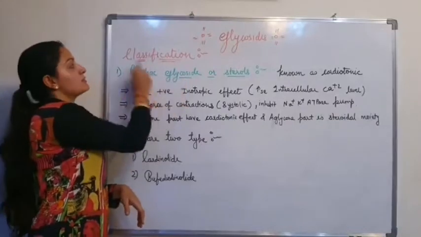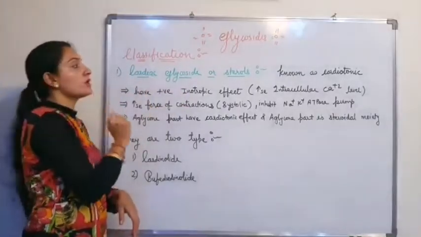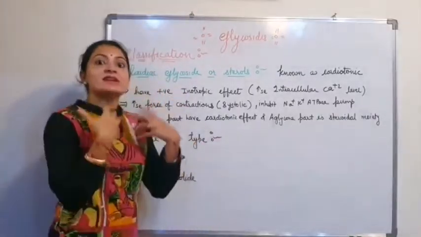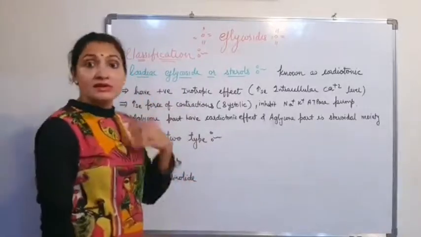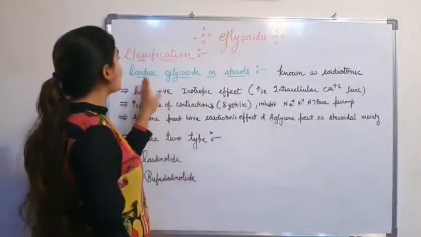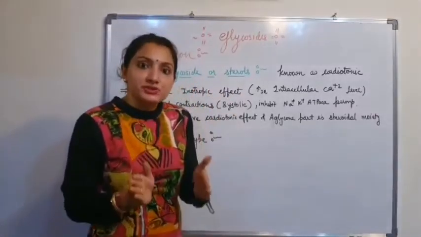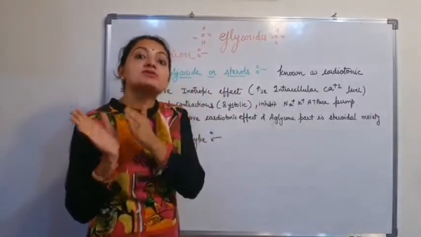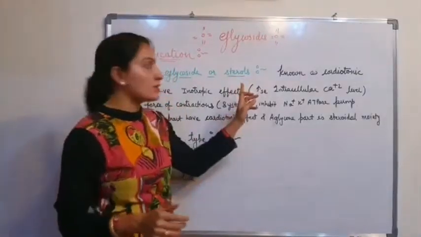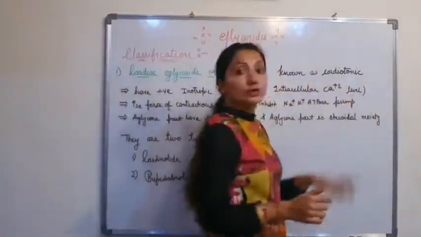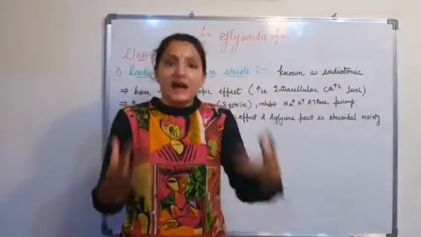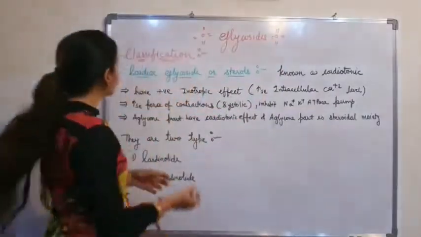Its mechanism, its pharmacological action is on the heart. Its structure is like that of steroids, so it is known as a sterol. Also known as a cardiotonic because it is a tonic towards the heart, used in heart disease.